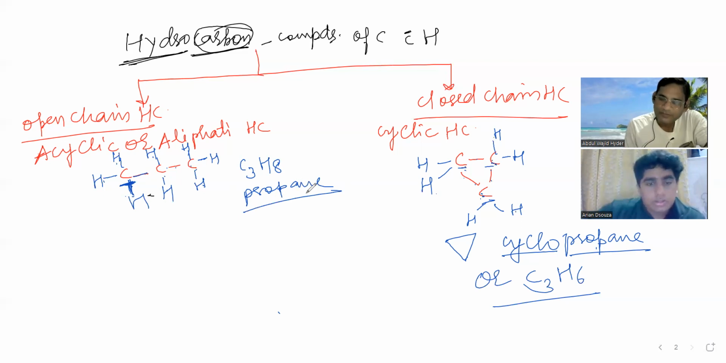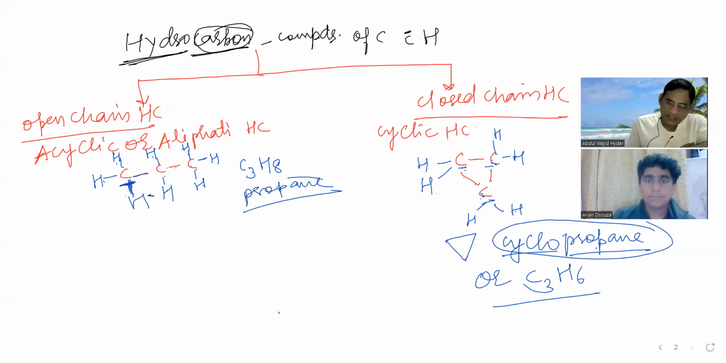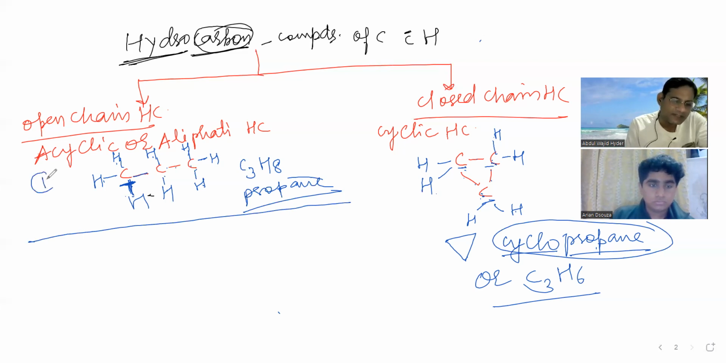So this is acyclic propane and the other one is cyclic propane. Propane is an acyclic compound, and cyclopropane is a cyclic compound. Got it? Fine, beta? Now see, since here carbon-carbon single bond was there, this was the first example. Now we'll go to the second example.